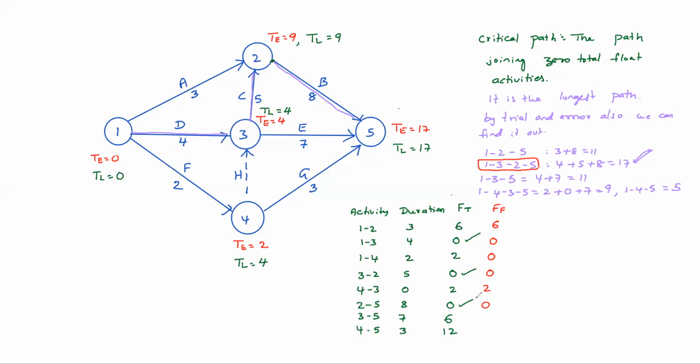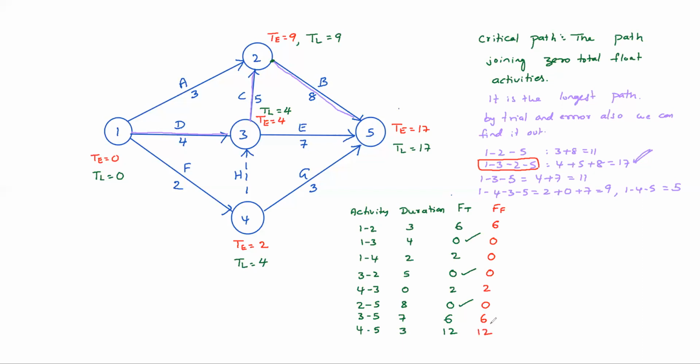What about 3, 5? 17 minus 4, that is 13, 13 minus 7, 6 only. Then 4, 5: 17 minus 2, 15, 15 minus 3, 12 only.